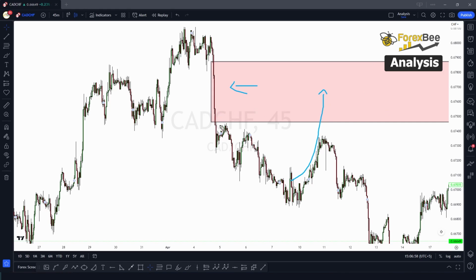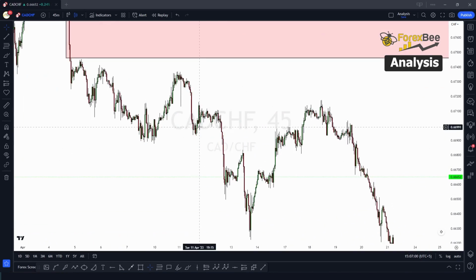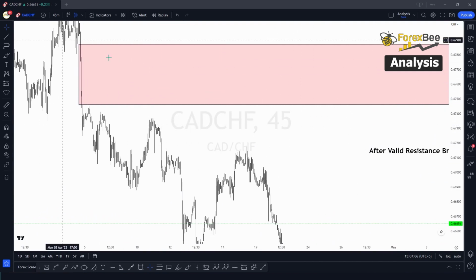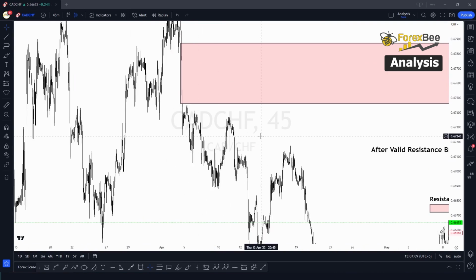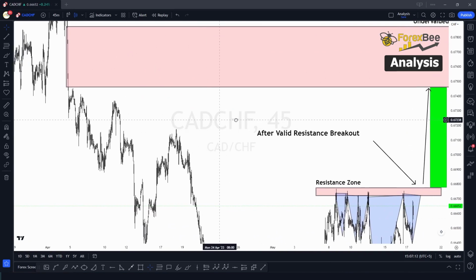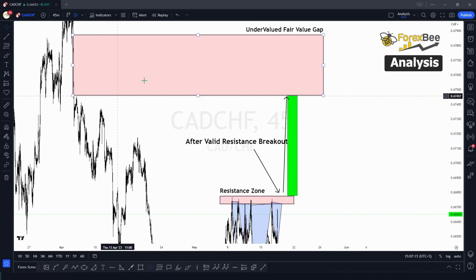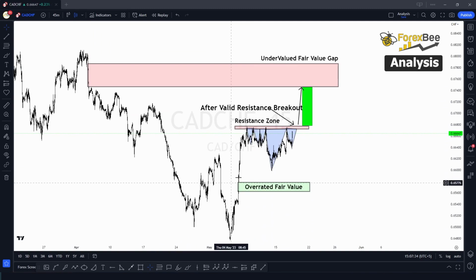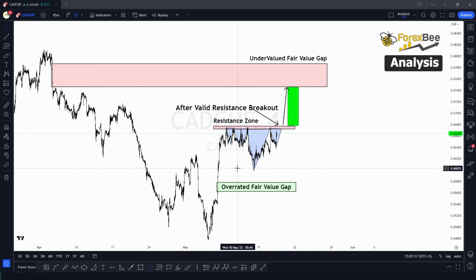So whenever the currency is going below, and currently as you can see it's going downward and downward, the CAD-CHF pair according to this zone is undervalued, because its fair value should be somewhere around here. So our prediction is that somewhere in future it's gonna go upward into this zone here to fulfill this fair value gap. Okay, and once it goes, we can start looking, because now we have the analysis that it's headed in this bullish direction to fill this gap after making this swing. Now we can start looking for the entries that are in the long direction.